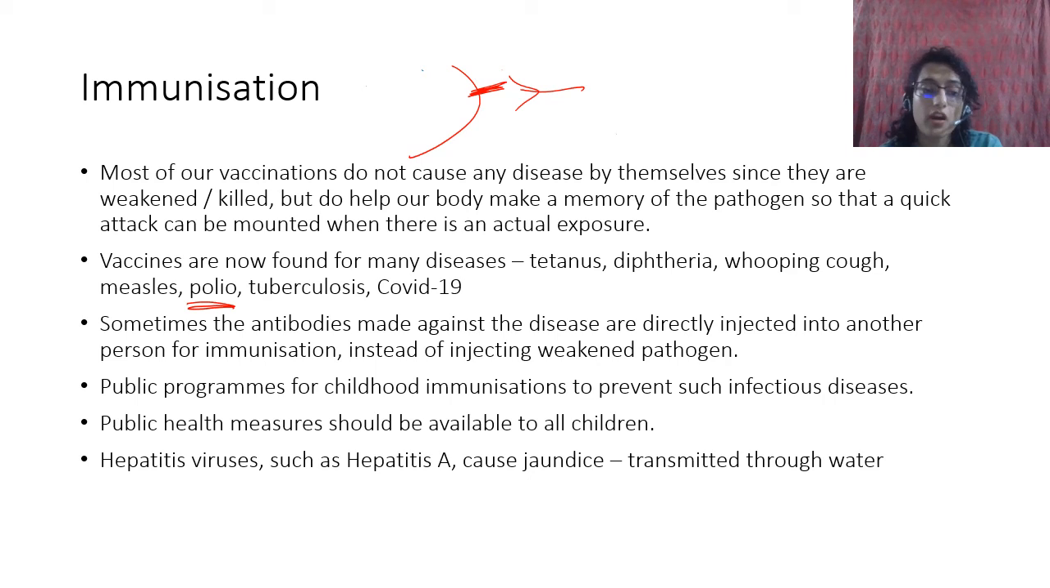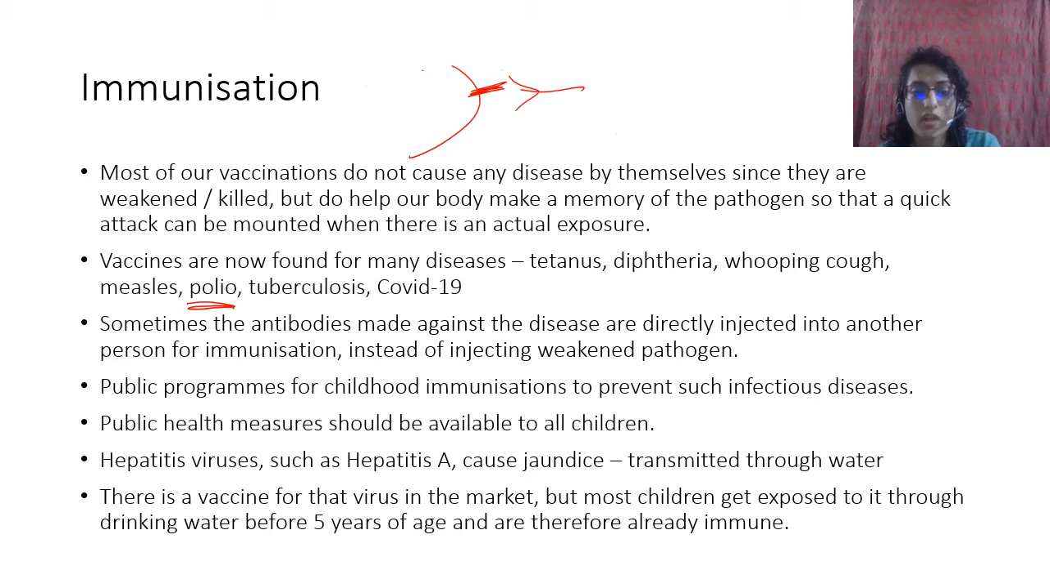So there are viruses such as hepatitis A which are transmitted through water, and these cause jaundice. There is a vaccine for that virus in the market, but most children get exposed to hepatitis A before that, and maybe they get exposed to it in very small quantities. Therefore, they don't really get the disease, but they get the memory of it, and therefore they are already immune before they get the vaccine. So ऐसा भी होता है, right?